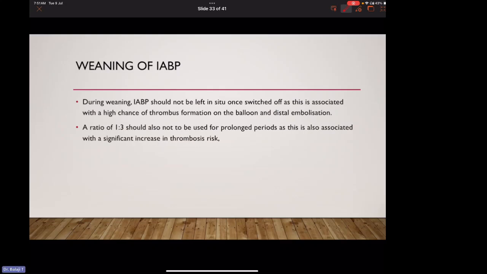During weaning, the IABP should not be left in situ once switched off, as this is associated with a high chance of thrombus formation on the balloon and distal embolization. A ratio of 1:3 should also not be used for prolonged periods, as this is also associated with a significant increase in thrombosis risk.